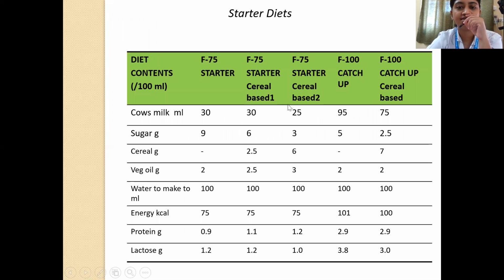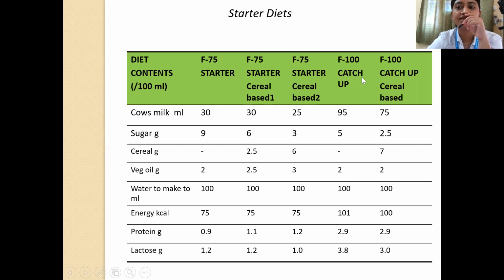So what are the starter diets that we use? We use F75 diets. F75 means that the diet will be providing 75 kilocalorie of energy per 100 ml. And these diets usually provide protein somewhere between 0.9 to 1.2 gram per 100 ml. Lactose content also is less during the initial stabilization phase when we are giving F75 diets. The F75 diets can be cereal based or milk based. Cereal based again can be of 2 types. So we give starter diets with the help of F75.